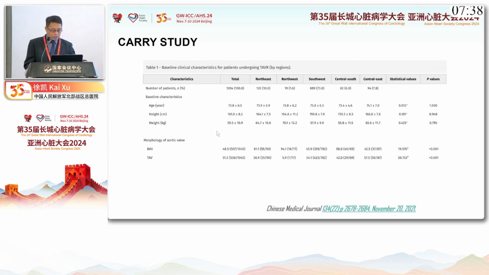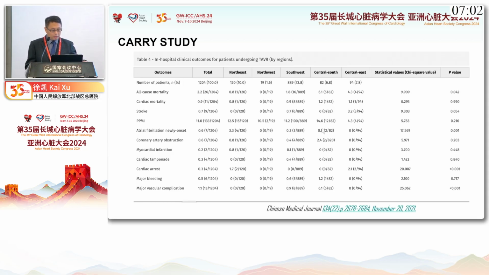And we look at the valve classification. Nearly half of the patients had a bicuspid valve. In some areas, like northwestern China, it's even higher. So this is the real-world situation even now. Maybe in many centers in China, half of the patients have a bicuspid aortic valve.